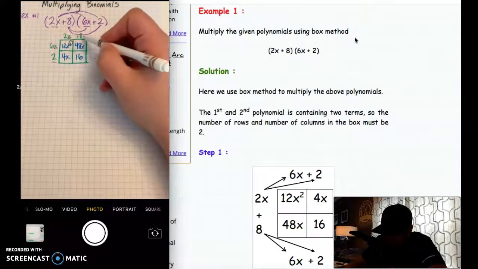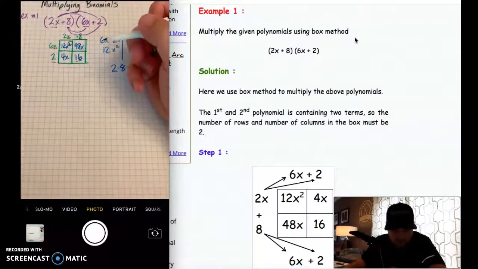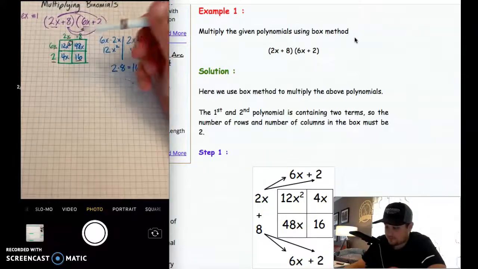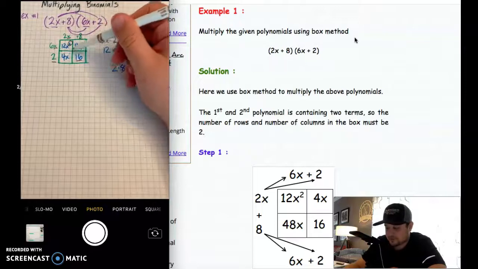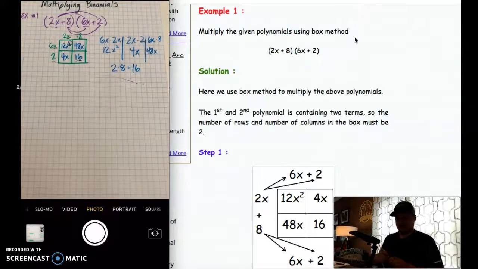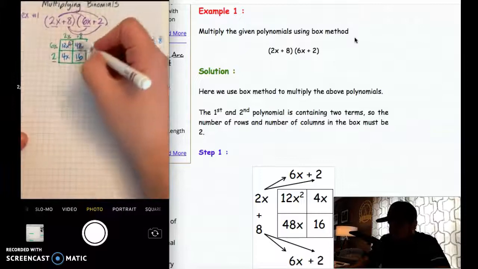And then when I do just a number times a number, it just gives me a number. Okay, so we're going to have that pattern. We've got x squared, we've got just a number, and then these two middle boxes are going to have an x on them. So let's write out all four of our things here.